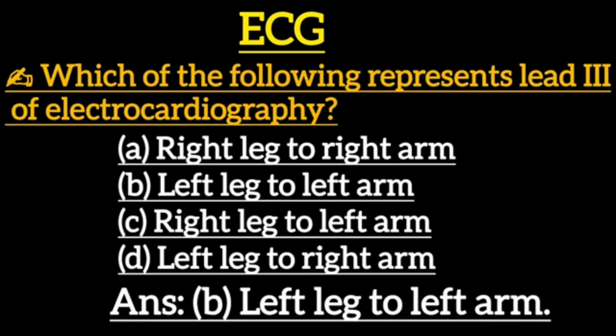Next one: which of the following represents lead 3 of electrocardiography? Option A, right leg to right arm. Option B, left leg to left arm. Option C, right leg to left arm. Option D, left leg to right arm. Correct answer is option B, left leg to left arm.